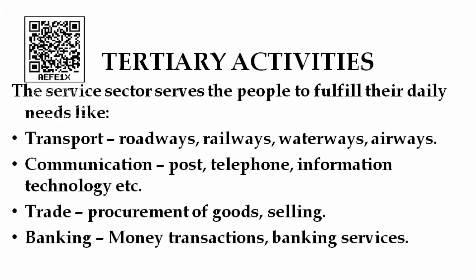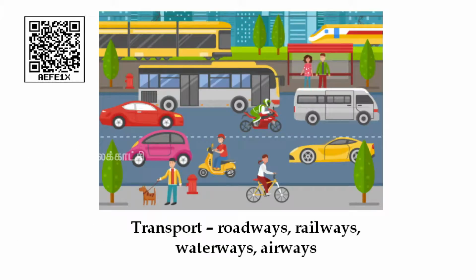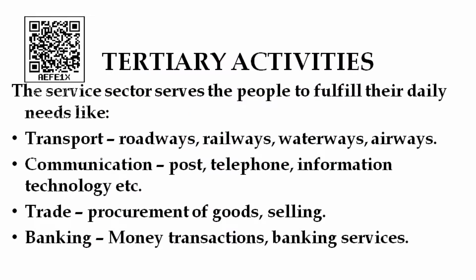It serves the people to fulfill their daily needs. What are the daily needs we need? We need transport very much, isn't it? So, what type of transport you come across? You know very well, roadways are there, isn't it? And railways, waterways, airways. These are the 4 types. You know that this roadway is the feeder for railways, waterways and airways. Through roadways only you can go to all the 3, isn't it? So, the main thing is roadways.